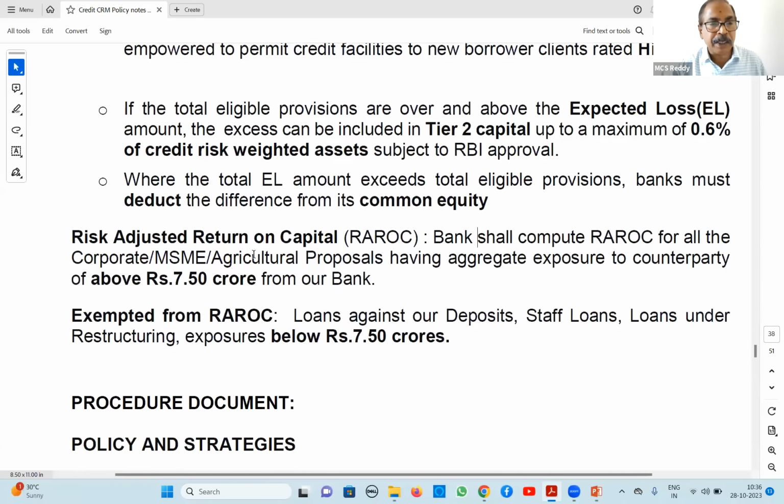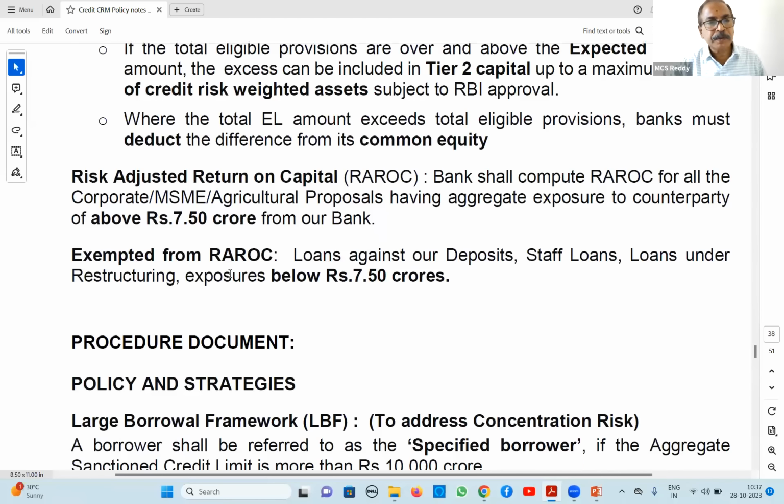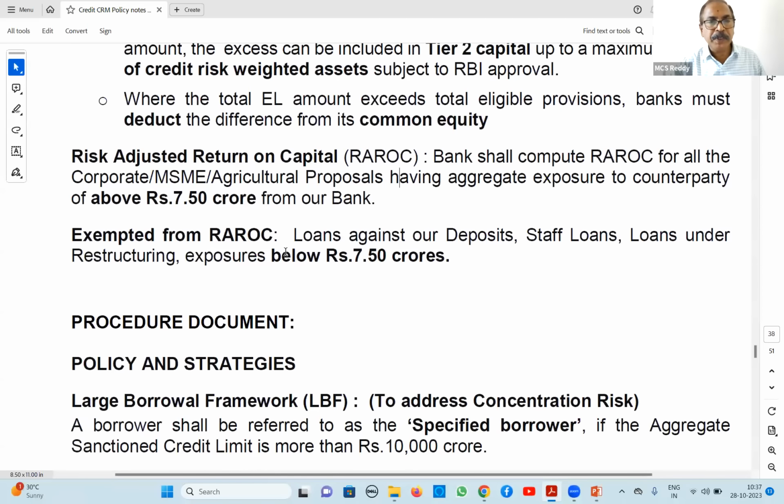Next, this is a last year recalled question. Risk adjusted return on capital is applicable for loans above 7.5 crores. We have to calculate risk adjusted return on capital for loans above 7.5 crores, and accordingly we will do pricing. Last year they asked in a recalled question what amount we consider for this RAROC. Above 7.5 crore. Below it is not applicable.